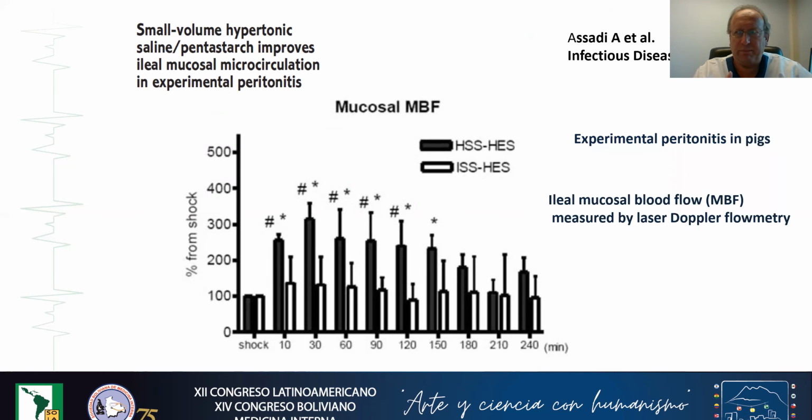The probably beneficial effects of hypertonic saline solution, compared again to normal or isotonic saline solution, were also illustrated by a study performing experimental peritonitis in pigs. What they observed, using laser Doppler flowmetry to measure ileal mucosal blood flow, was that ileal mucosal blood flow was much better preserved in animals resuscitated with hypertonic saline solution compared to isotonic saline solution.